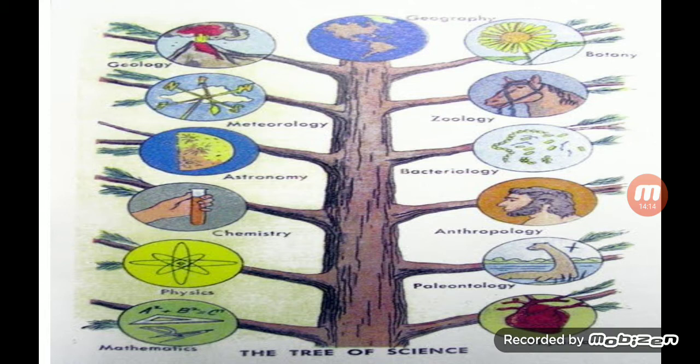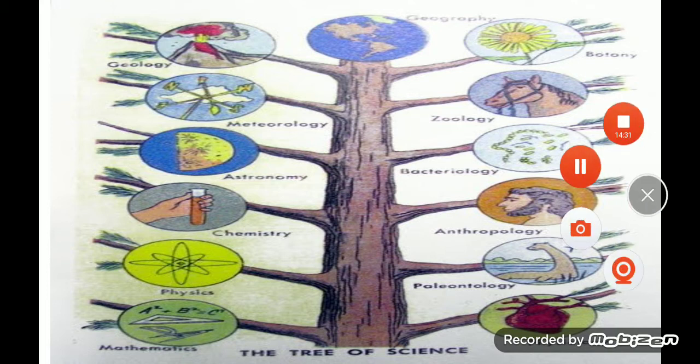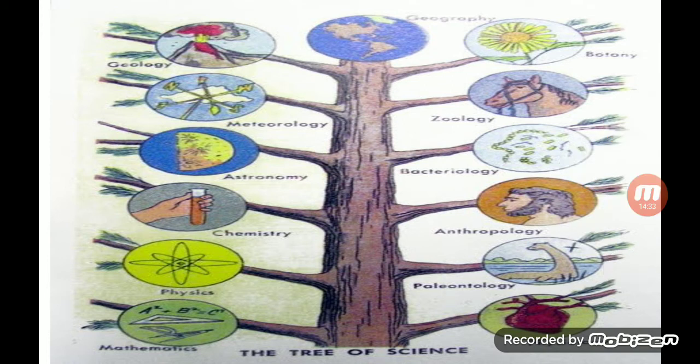Okay, dears. Then, what is the scientific name for the study of earthquakes? Yeah, it is seismology. If we study the heavenly bodies, how can we call that? Yeah, that is called astronomy.